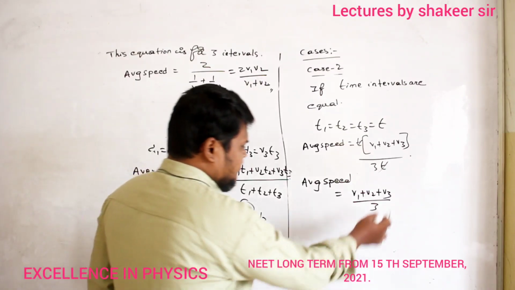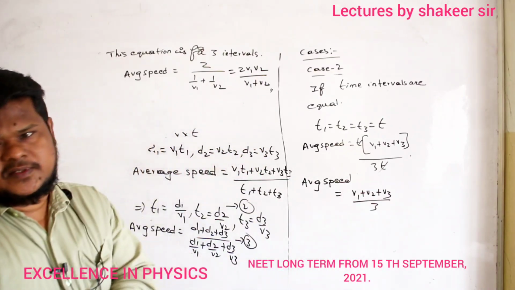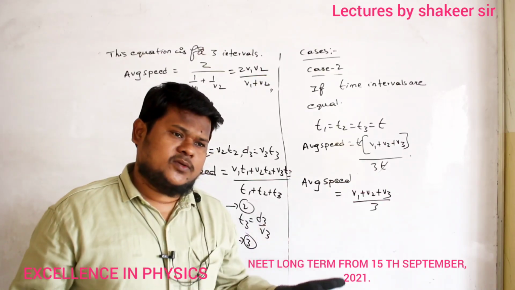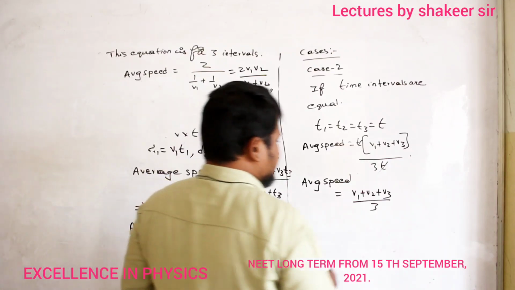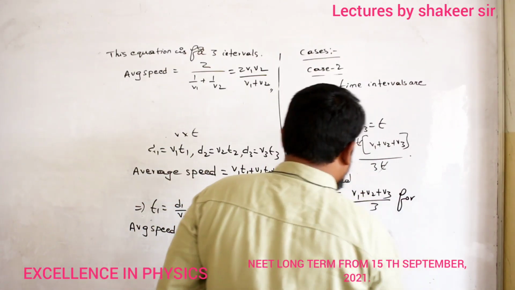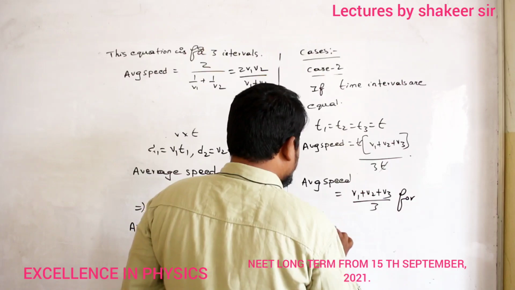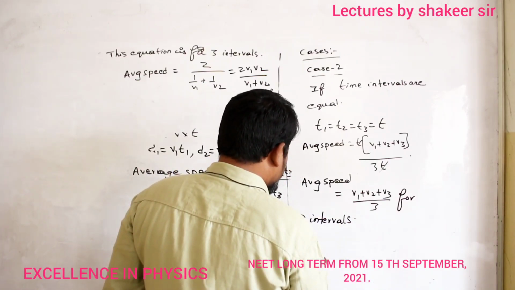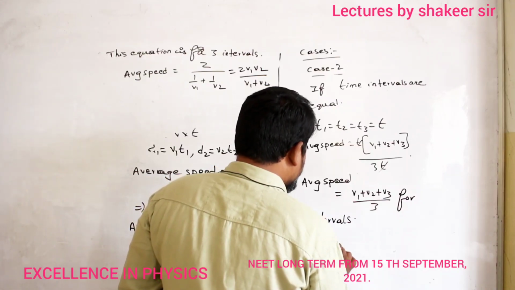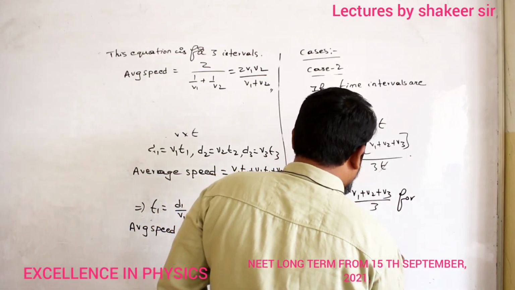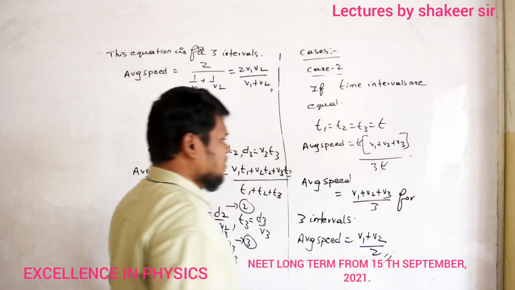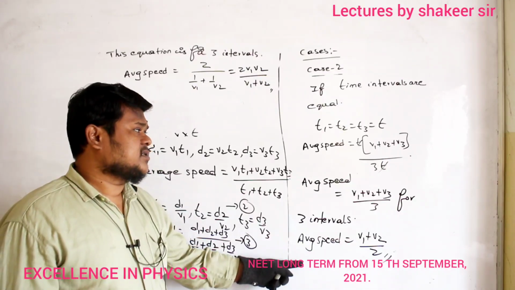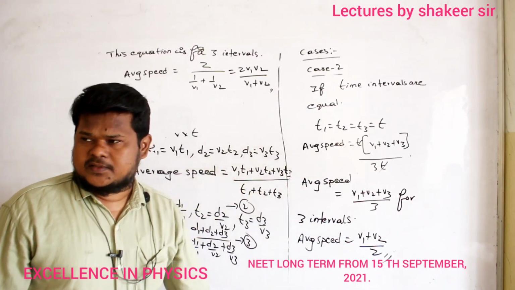And this is the equation for how many intervals? 3 intervals. If it is given for 2 intervals, average speed is equal to V1 plus V2 divided by 2. That's it. Make a note. So these are the equations when time intervals are equal.